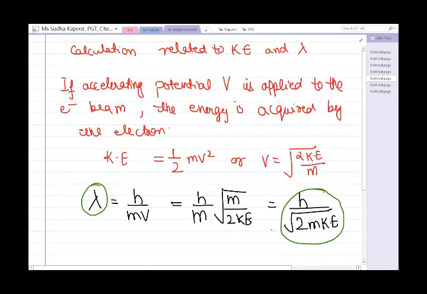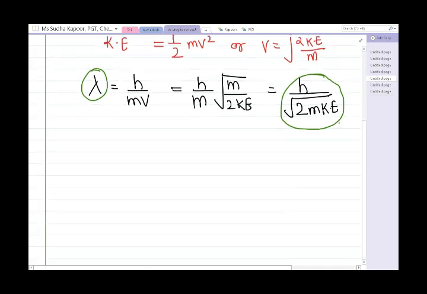So this formula is also going to help us when we do the numericals of the de Broglie concept. So let us start with some numerical part. The very first, very simple question of our book: calculate the wavelength associated with an electron.